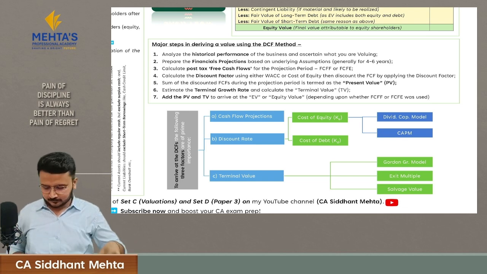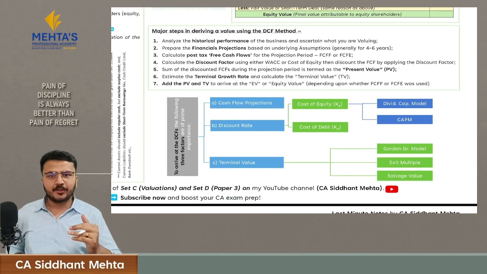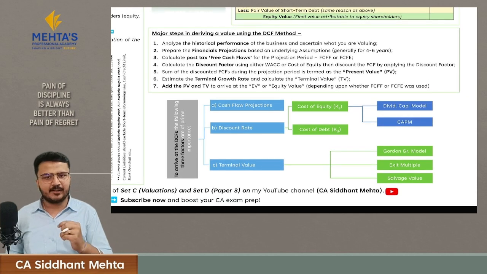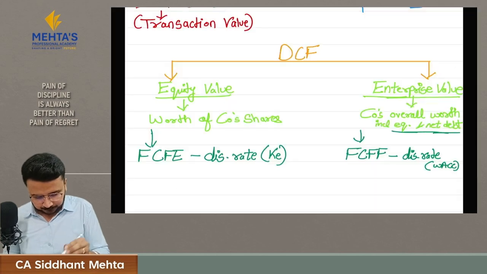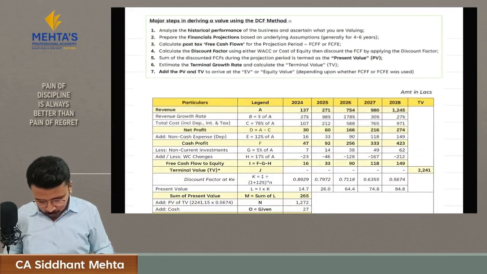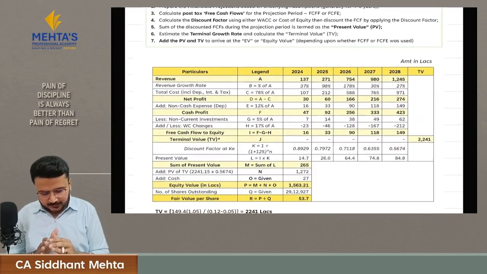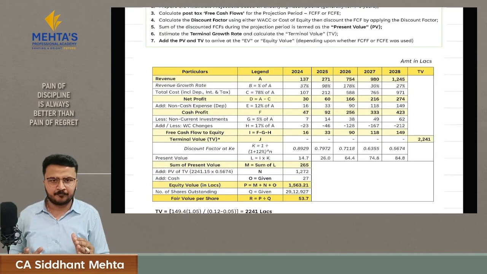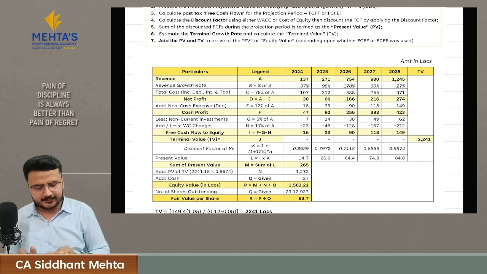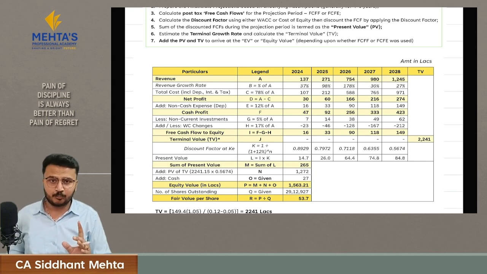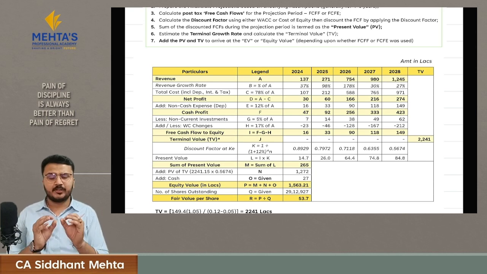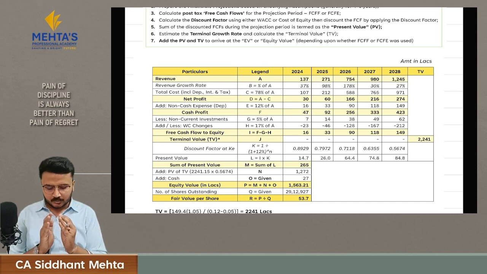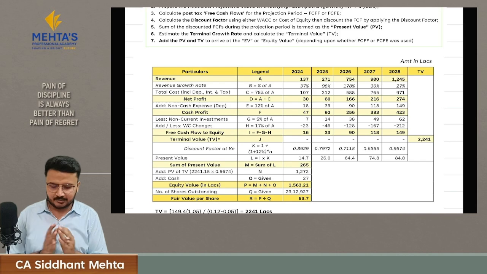So what are the major steps in deriving the value using the DCF method? These are the steps, and this is your entire calculation of the DCF method. Don't worry, in SPOM exams you don't have to calculate this entire value. Maybe in AFM exams you have to calculate it, but I'm showing you so that you have a proper overview and know how you will calculate the value with the help of the DCF method.